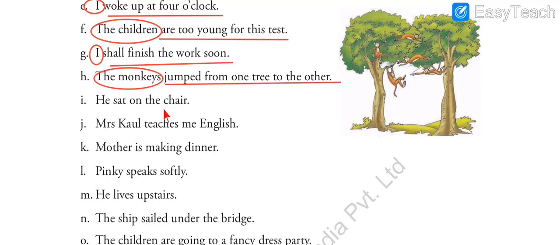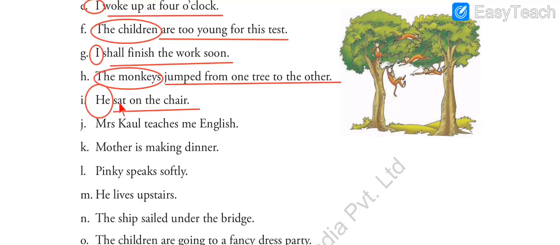He sat on the chair. So who sat on the chair? Who performed the action of sitting? He, right? So he sat on the chair. We have only one subject, a one-word subject, that is he. He is sitting on the chair, or he sat on the chair. And the rest of the sentence is our predicate, that is sat on the chair.